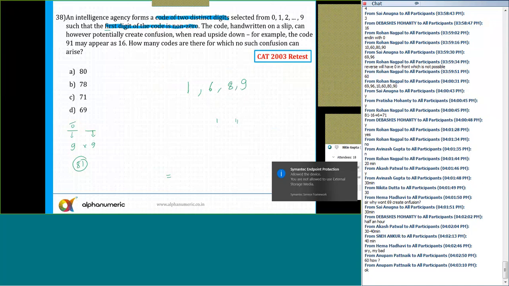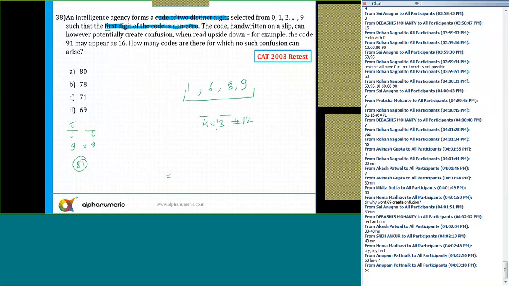Do not include 0 at all. Because since the leading digit can't be 0, so anything in which 0 is there, like 20, 30, 40, or 60, they will not create confusion. So how many codes can be formed with the help of these? I can say 4 into 3, which is equal to 12. And out of these 12, only 2 of them will not create any confusion, that is 69 and 96. So you can say in this way also, 81 minus 12 plus 2, which is equal to 71.